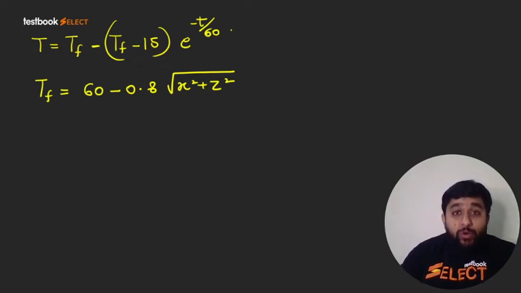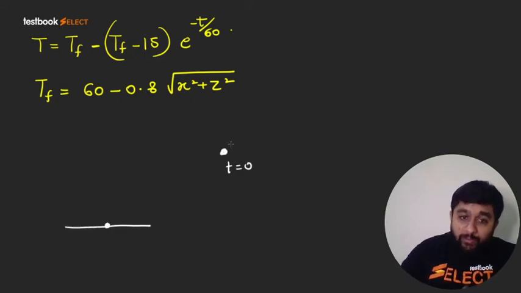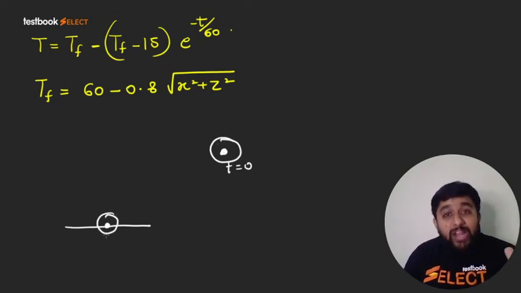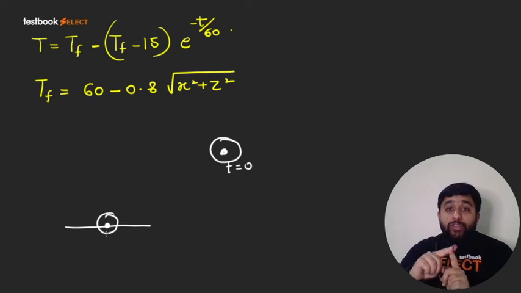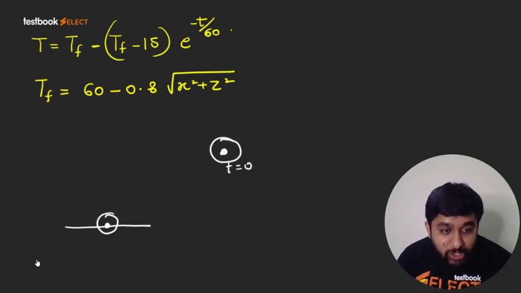Now what we have to do? We have to find out the initial position of the bird, that is at t equal to 0. We have to find out the final position of the bird when the bird lands on the floor. We will find out the temperature at this point, and the temperature at that point, and the difference of the two temperatures will give us our answer, right?